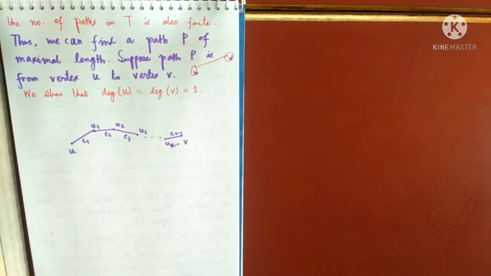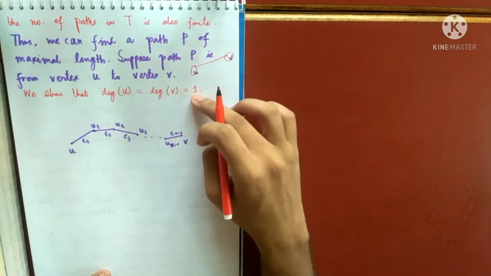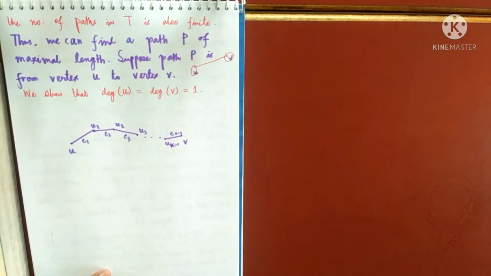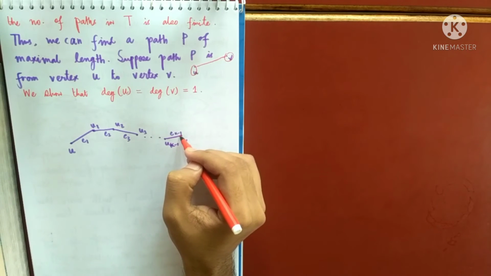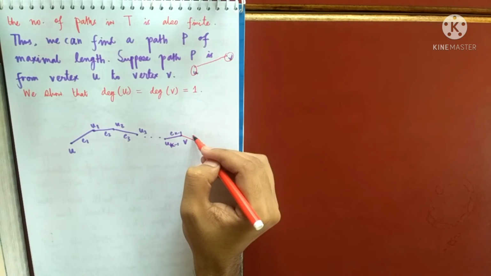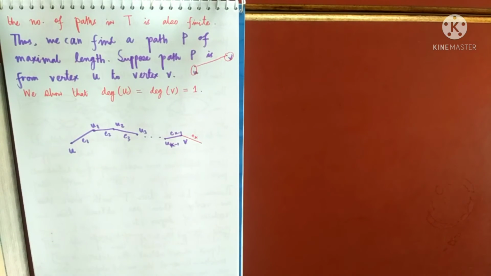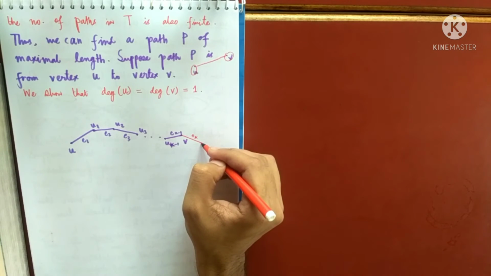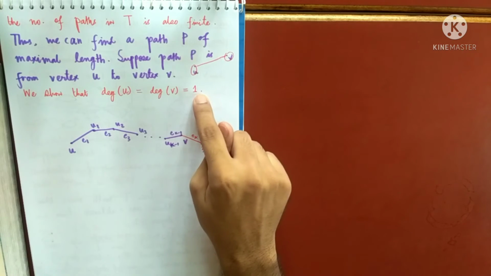Let's suppose that degree of V is not 1. I want to prove the degree of V is 1, so let's assume the contrary. That means there is some edge other than E(k-1) incident to V. I am calling that edge Ek, and these two are not the same.